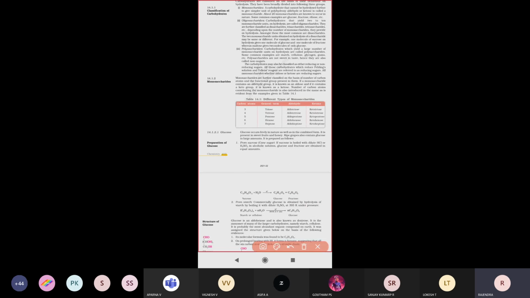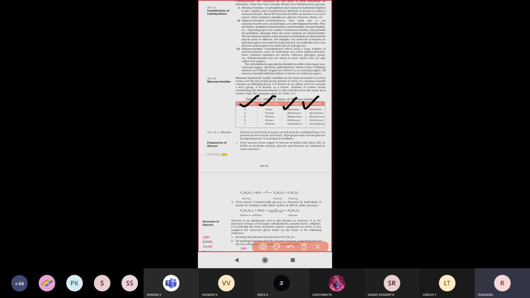For example, 3 carbon atoms is called triose. If the functional group is an aldehyde, it is aldotriose. If it is a ketone, it is ketotriose.